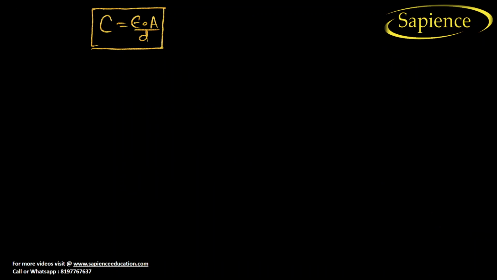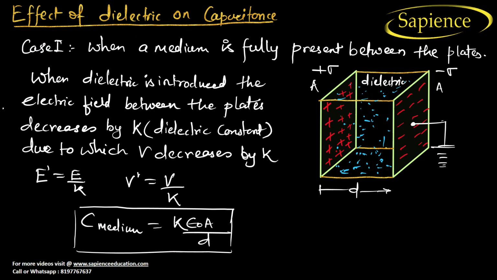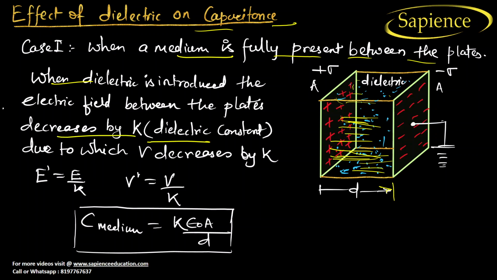Let us go to the next topic: effect of a dielectric on capacitance. Dielectric means you are putting some insulator-like material where charge cannot be conducted. When a medium is fully present between the plates, fully covered with no gap, the distance is d. The electric field between the plates decreases by K, due to which V decreases by K, and the capacitance becomes K epsilon naught A by d.